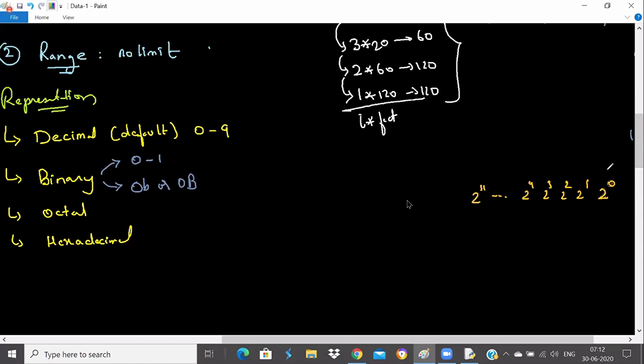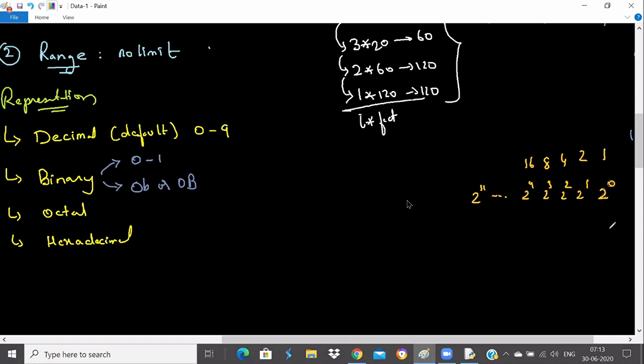Now 2 power 0 is nothing but 1. We all know that anything power 0 will give you 1. 2 power 1 is 2, 2 power 2 is 4, 2 power 3 is 8, and 2 power 4 is 16. So this is the 8421 code, and this is how your data will be represented.